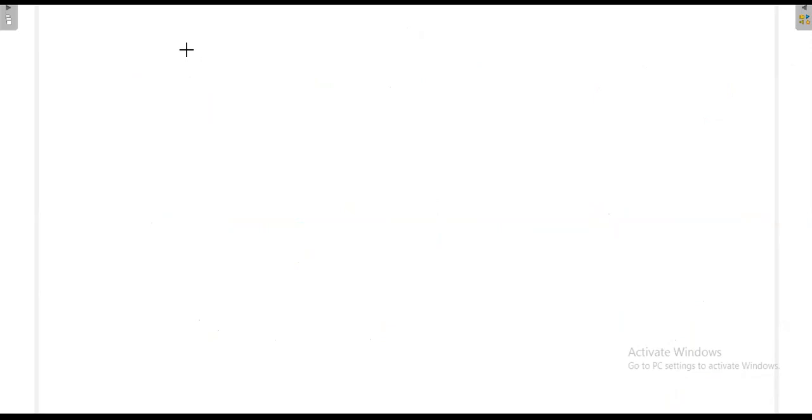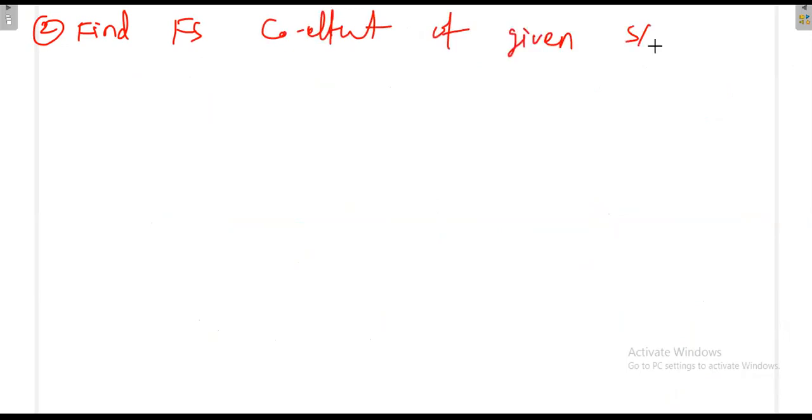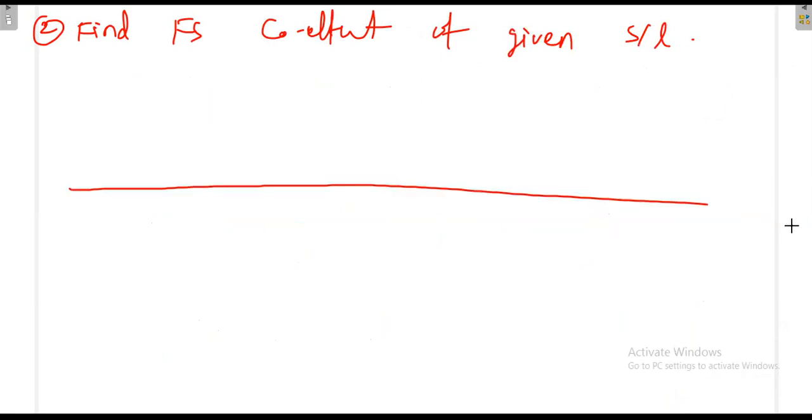Find the Fourier series coefficient of the given signal. The signal is the half-wave rectified output. The half-wave rectifier output consists of cycles like this.